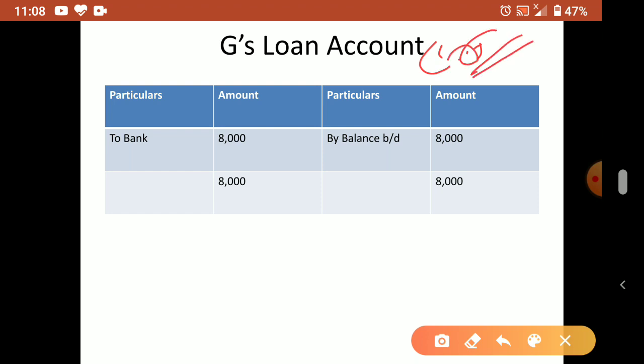So by balance brought down, how much is this loan? 8,000. How much will we pay? That 8,000. So the remaining amount, 8,000 only, will be paid. Remaining amount he has to bring. Understand?